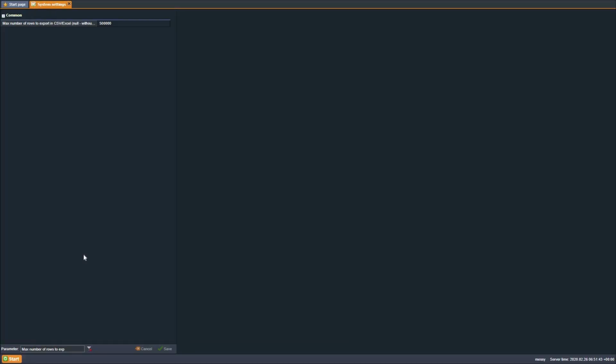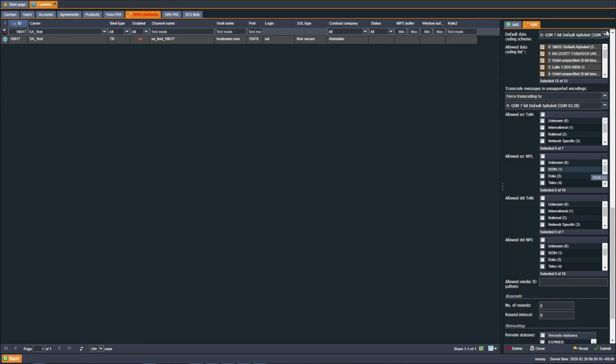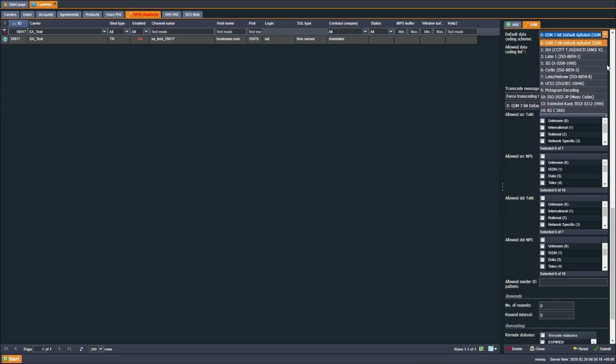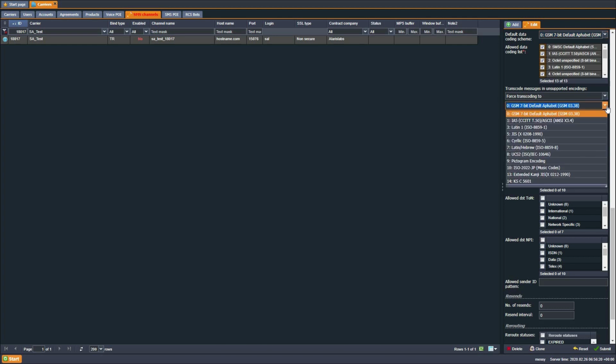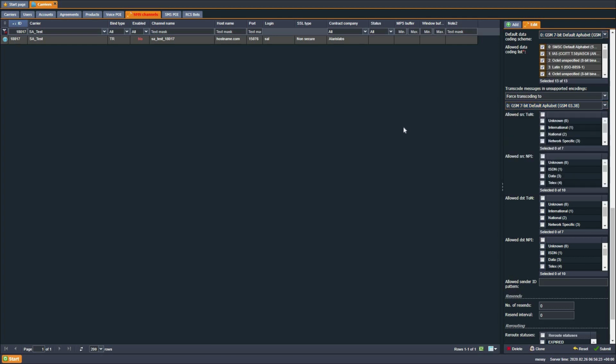The parameter max number of rows to export in CSV Excel will be automatically filled with the value 500,000 after the system update if the parameter was blank before. If the parameter already contains a value, it will remain unchanged. This is intended to reduce the server load and prevent exporting a large bulk of data when there is no need to. Data coding numbers have been added to the fields Default Data Coding Scheme and transcode messages in unsupported encodings to the Carriers SMS channels interface.